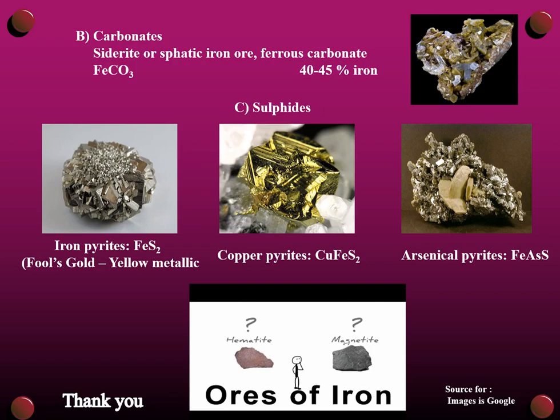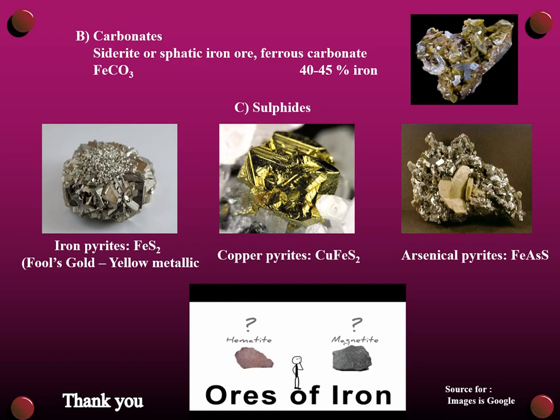Then third variety of minerals of iron are called as sulfides. Different examples of sulfides are iron pyrite. It is having formula FeS2. It is also called as fool's gold. It is looking like gold. It is yellow as well as it is metallic in nature.